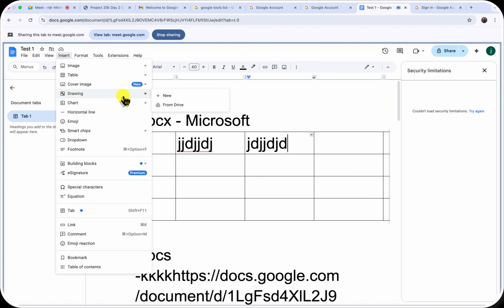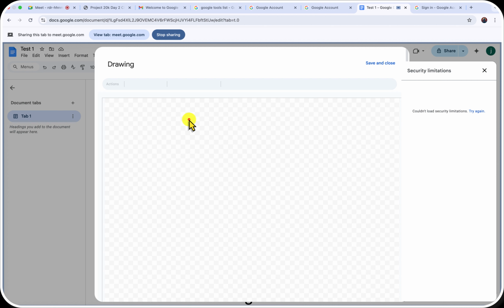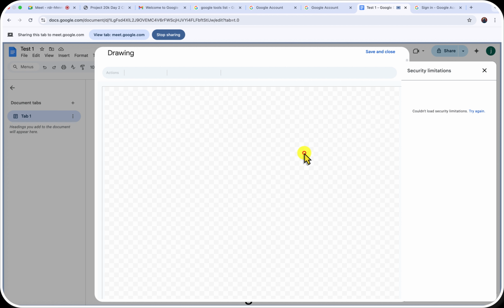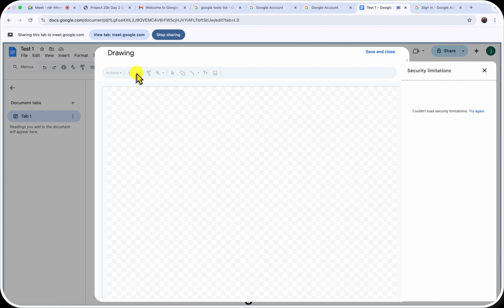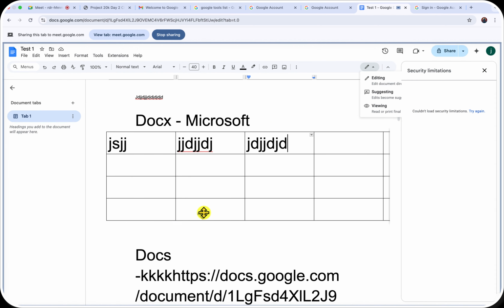So then another thing is you can decide to add a drawing. All you need to do is click on this add new, and you can just add in your drawing. Usually it's going to bring down some tools that you just use, you draw whatever you want to draw and put it right into your Google Docs, right?